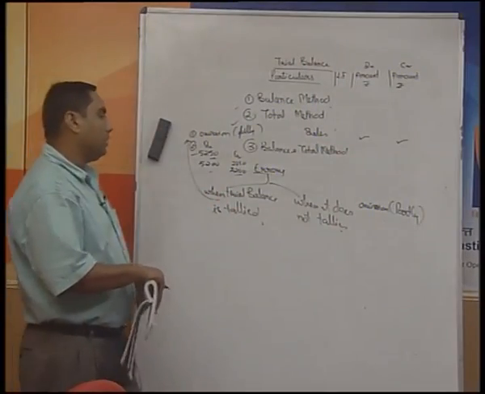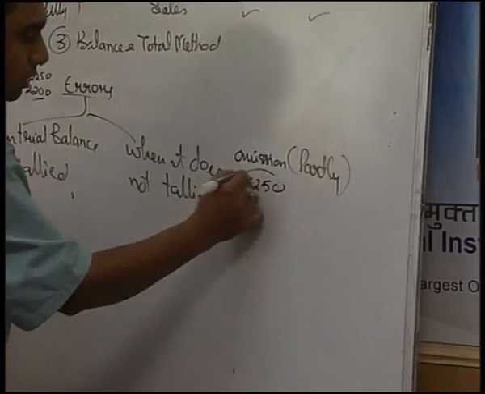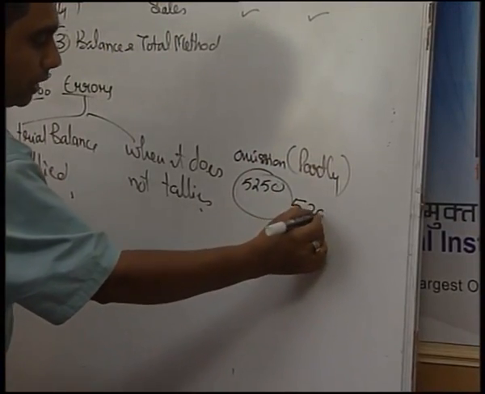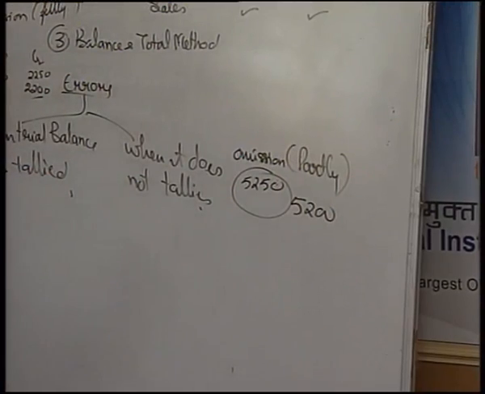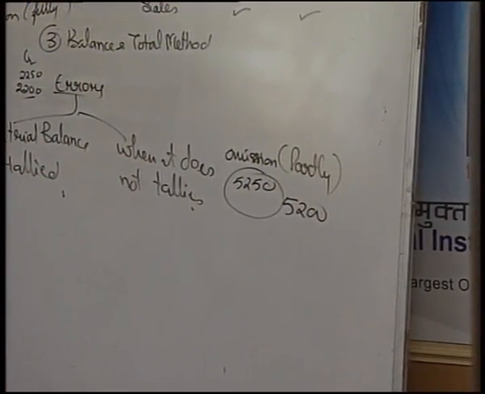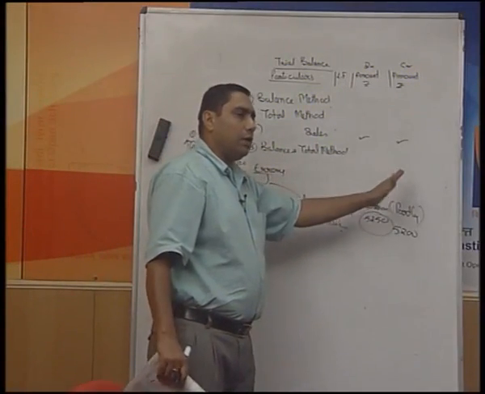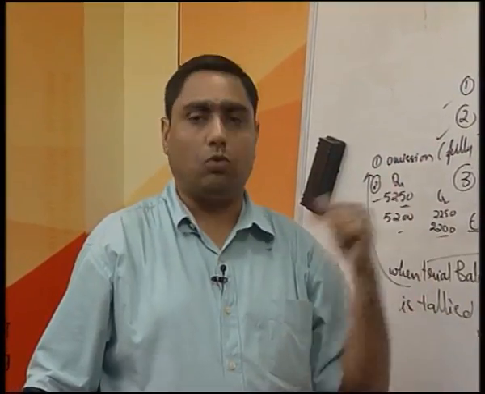Here in that case, some entry should be there for 5250. In place of this, if you simply write 5200, one sided error, the trial balance will not tally. Sometimes it happens that when we make the total of the debit side or credit side, we find the difference of a double amount.